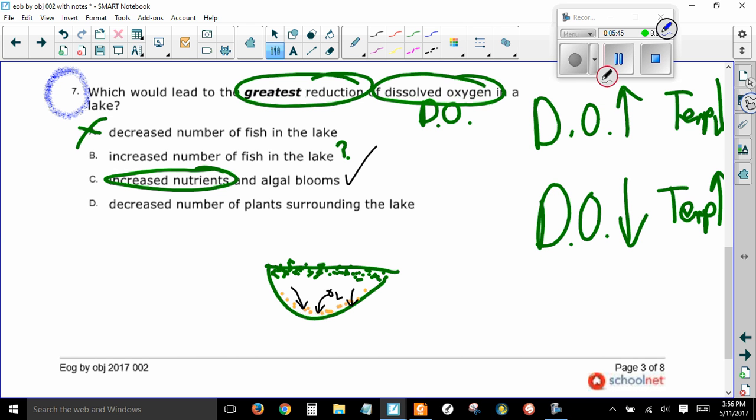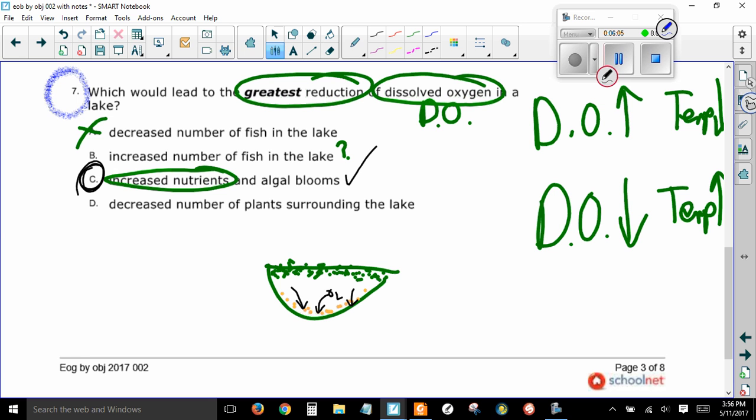Let's read the last one. Decreased number of plants surrounding the lake. That directly is not going to have a problem. However, it could lead to more erosion and turbidity and problems. But this is going to be the best answer.